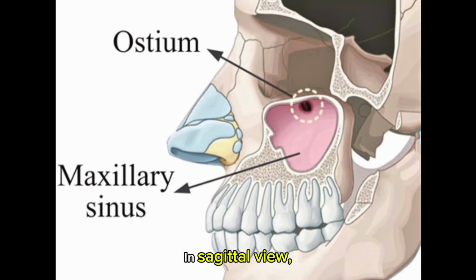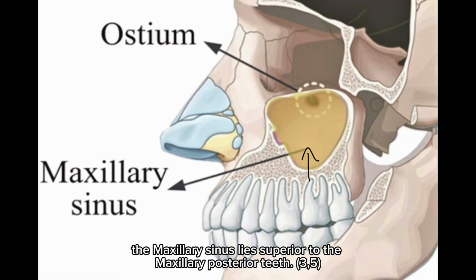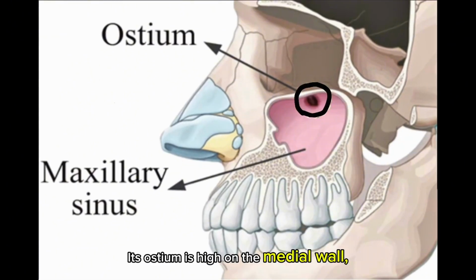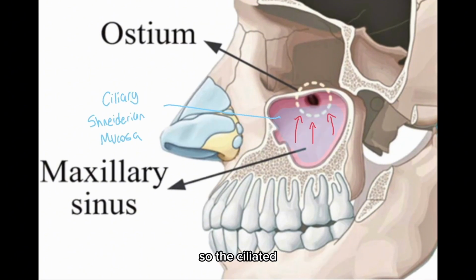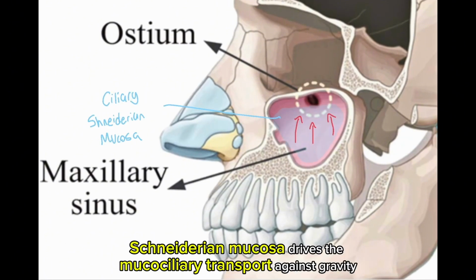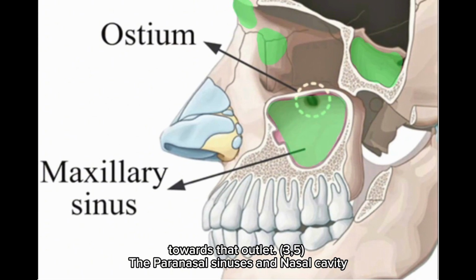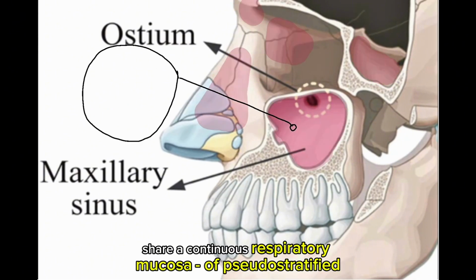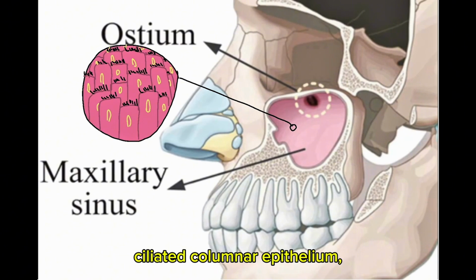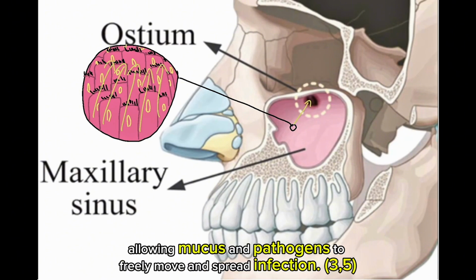In sagittal view, the maxillary sinus lies superior to the maxillary posterior teeth. Its ostium is high on the medial wall, so the ciliated schneiderian mucosa drives the mucociliary transport against gravity towards that outlet. The paranasal sinuses and nasal cavity share a continuous respiratory mucosa of pseudostratified ciliated columnar epithelium, allowing mucus and pathogens to freely move and spread infection.